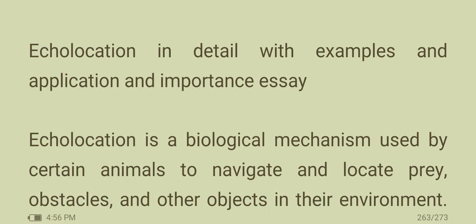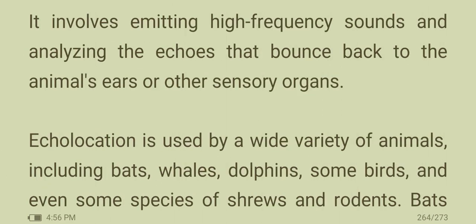Echolocation in detail. Echolocation is a biological mechanism used by certain animals to navigate and locate prey, obstacles, and other objects in their environment. It involves emitting high frequency sounds and analyzing the echoes that bounce back to the animal's ears or other sensory organs. Echolocation is used by a wide variety of animals, including bats, whales, dolphins, some birds, and even some species of shrews and rodents.